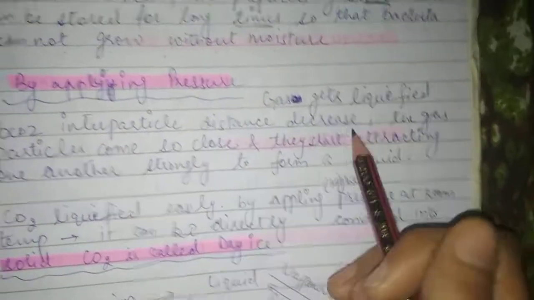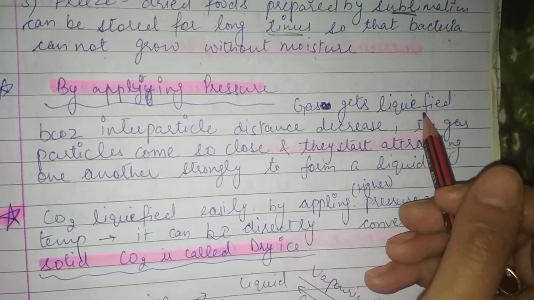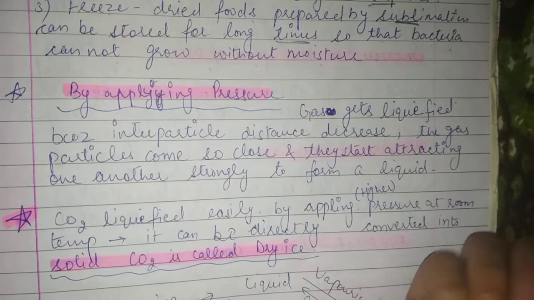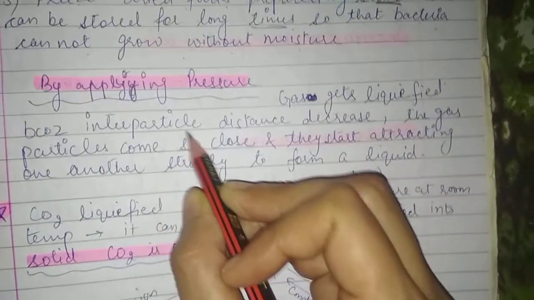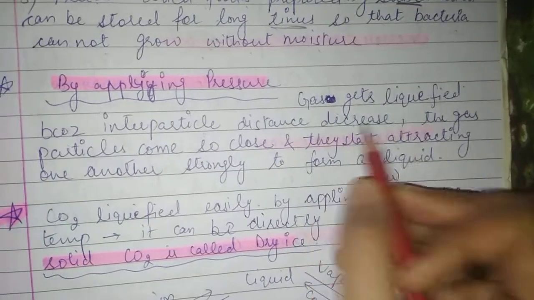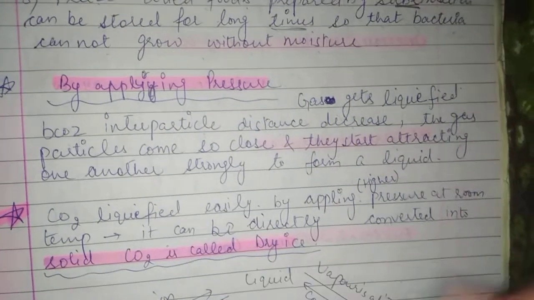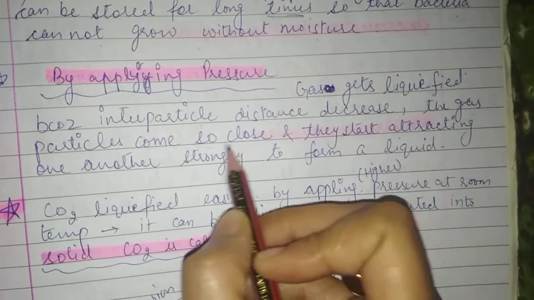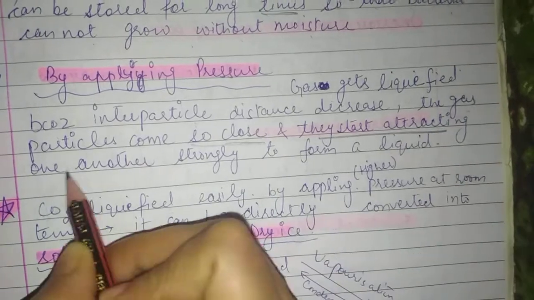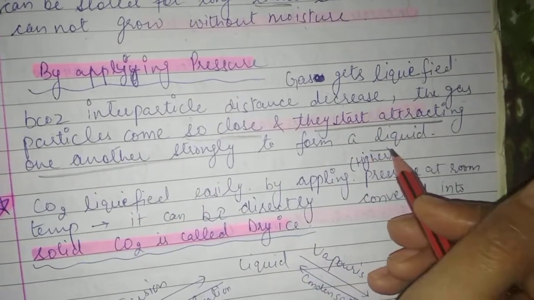Next is applying pressure. When we apply pressure, gases get liquefied. Why? Because the interparticle distance decreases, the gas particles come so close that they start attracting one another strongly to form a liquid.